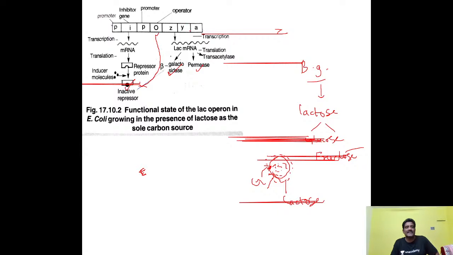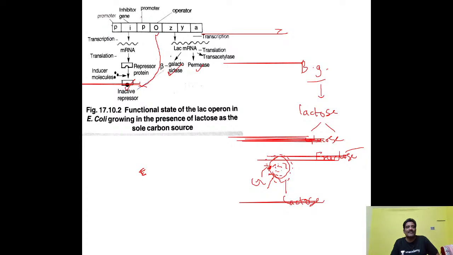And this is the diagram showing the gene expression here. ZYA genes will be functional here. What is the reason here? Operator gene is not binding to the repressor protein here. How does the repressor protein become inactive? When it is associated with lactose. So lactose is present around the E. coli. This lactose binds to the repressor, and the repressor protein becomes inactive. So it will leave the operator gene. It becomes non-functional here.